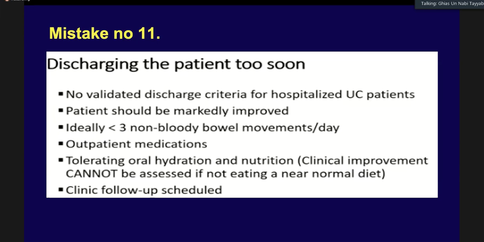There should be no tenderness. The biochemical markers tend to take time, but hematological markers should be monitored to such an extent that there is a significant degree of confidence that the systemic inflammatory response has been taken care of, and the person is in a good hydration and nutritional status before we send the patient home.